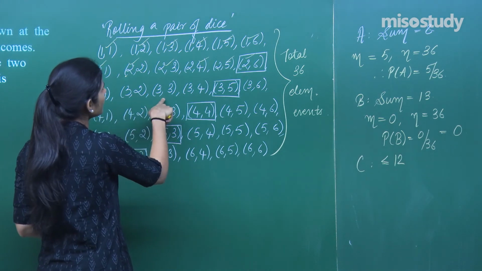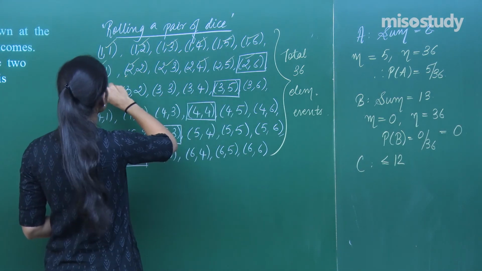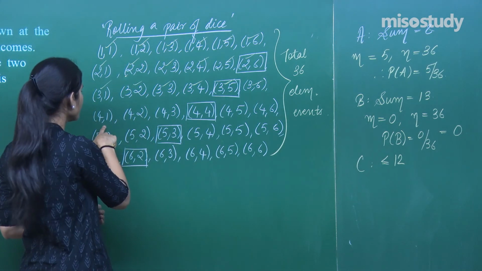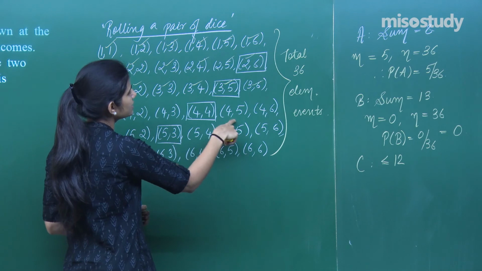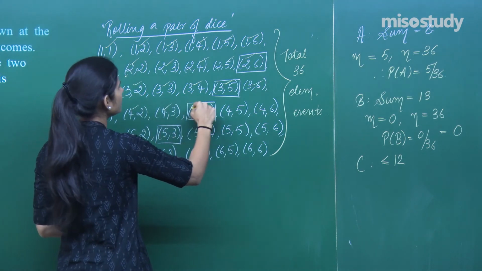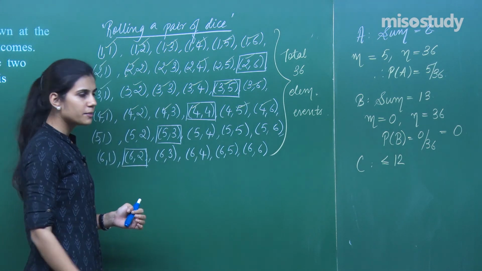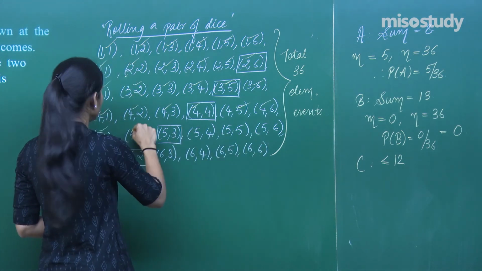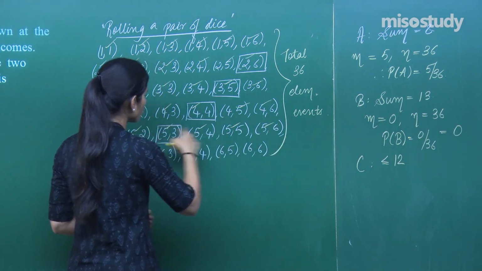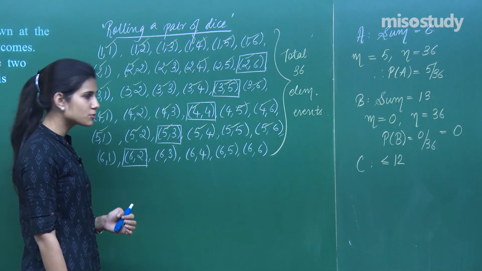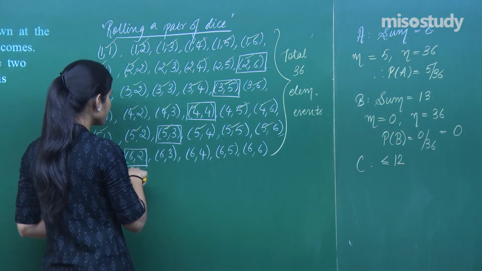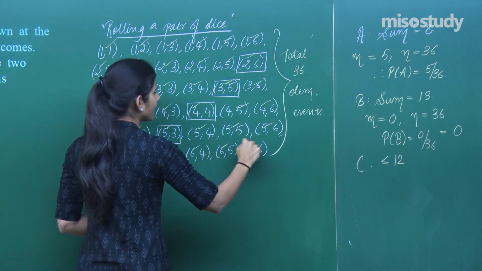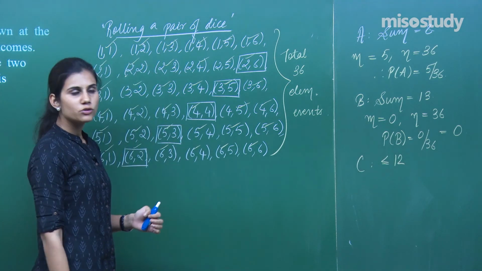Sum is 4, sum is 5, sum is 6, sum is 7, sum is 8, sum is 9. Again, less than equal to 12 in each case. So these are also favorable to event C. Sum is 5, 6, 7, 8, 9 and 10. All these are less than equal to 12. So all these are favorable. Then sum is 6, 7, 8, 9, 10, 11. Again, all the sums are less than equal to 12. So all these are my favorable outcomes to event C. Sum is 7, sum is 8, sum is 9, sum is 10, sum is 11, sum is 12. Again, the sum is less than or equal to 12.